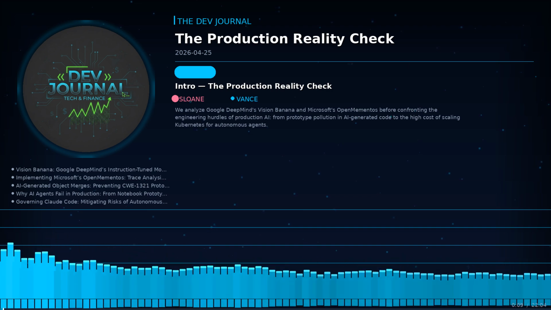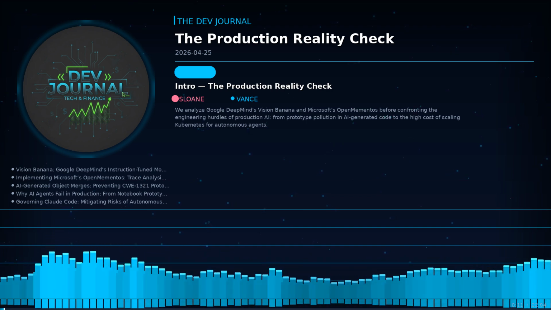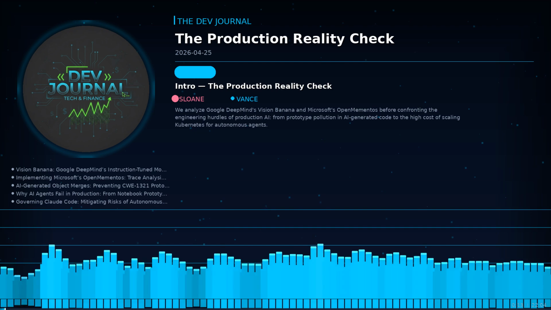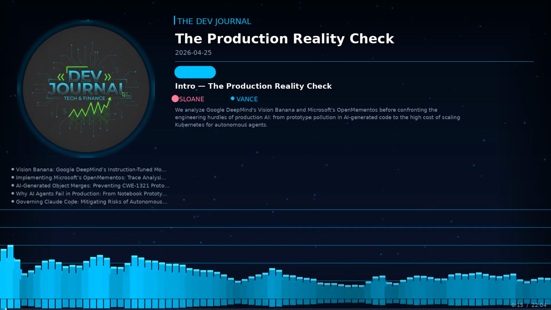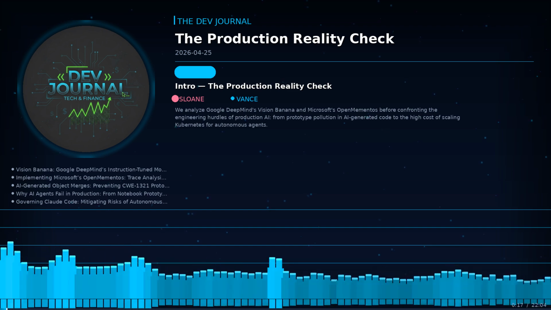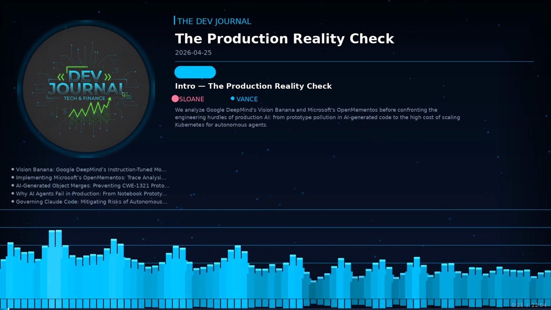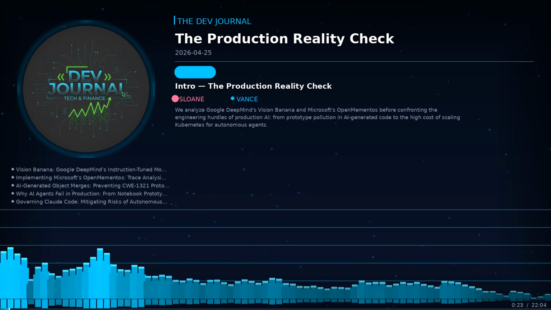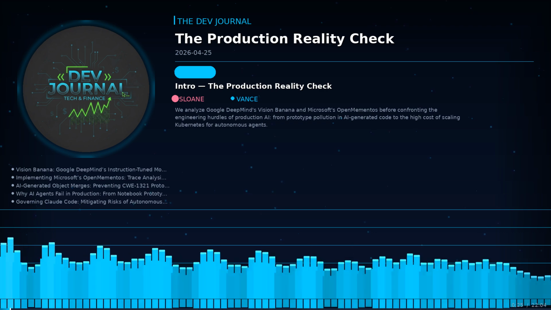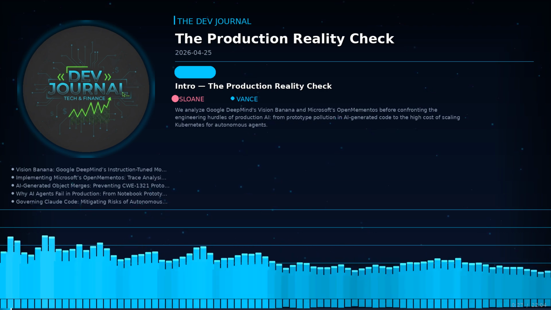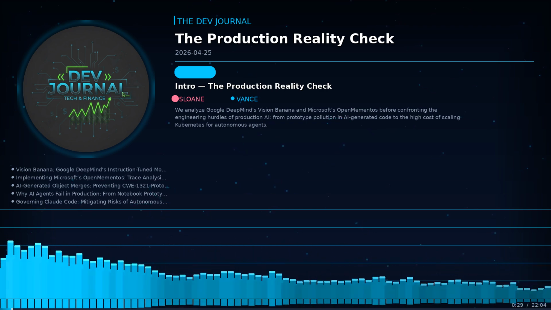We are witnessing a fundamental shift as artificial intelligence evolves from passive experimental models into active production participants. This transition is forcing engineers to completely rethink how we handle foundational vision systems and manage complex context strategies across the entire enterprise cloud governance ecosystem today.